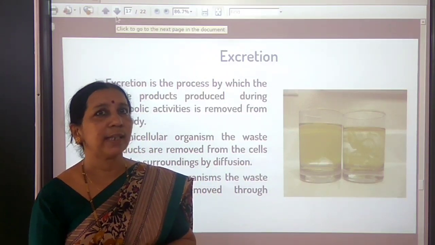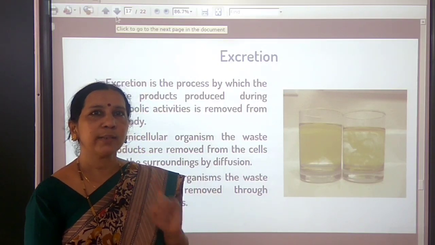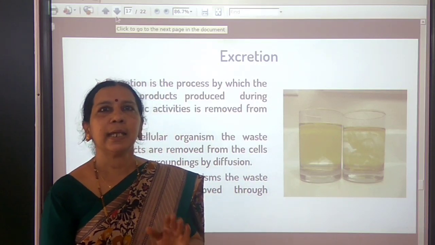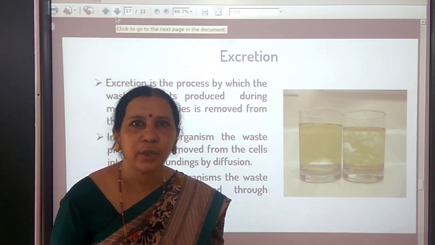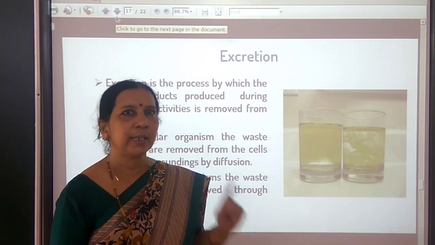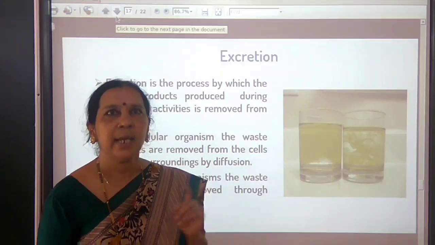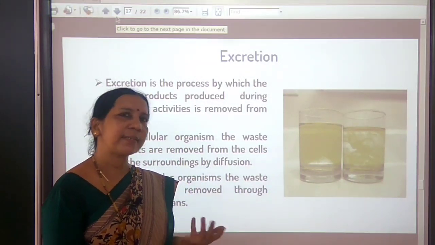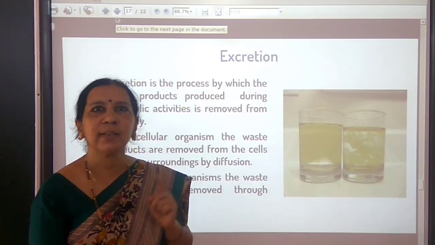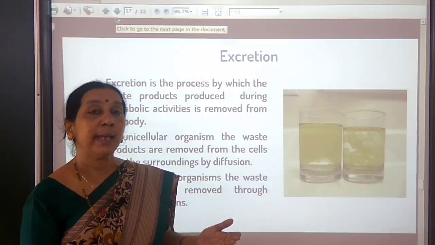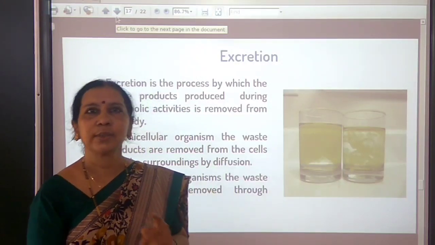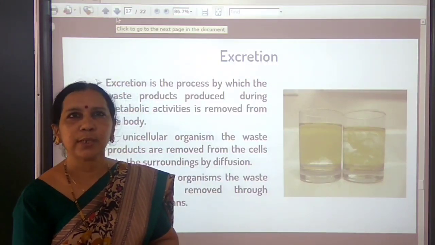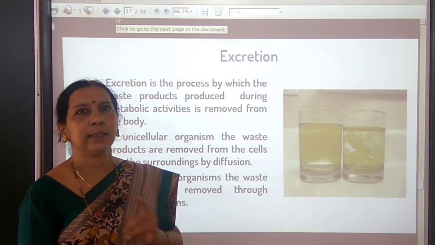Now, I hope you know what excretion means. Whatever nitrogenous waste or metabolic waste is produced cannot be stored in the body. If they accumulate in the body, they become highly toxic to the body and it may become fatal, and the person may die also. So as and when they are produced in the body, they must be eliminated from the body. This process of removal of metabolic waste or nitrogenous waste from the body is called excretion.